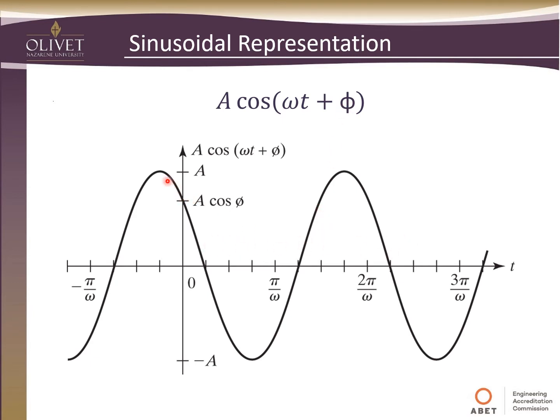So you can see in this case, phi must be some non-zero number, because otherwise, if phi was 0, this maximum should occur at 0 and should be right here. But because phi is not 0, it's actually slid the graph down the t-axis just a bit, so that gives us our phase shift.